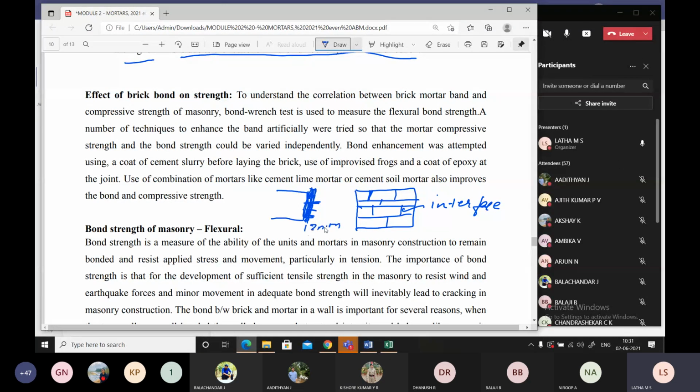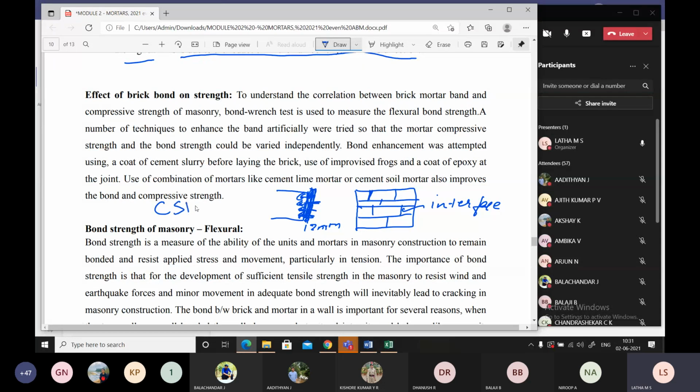What type of bonding happens? You find a number of pores on the surface, not visible to the naked eye. The mortar will penetrate into the pores. What type of bonding? What is the byproduct of the hydration taking place?